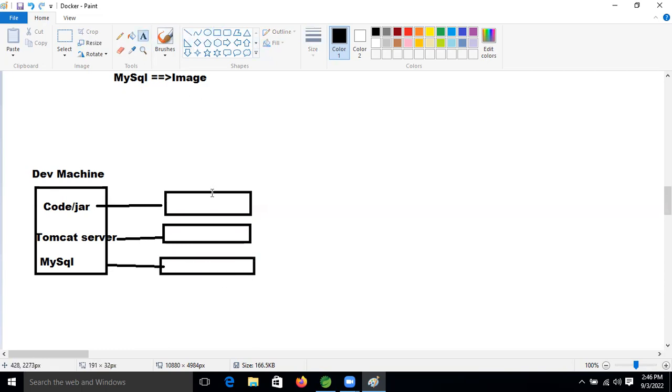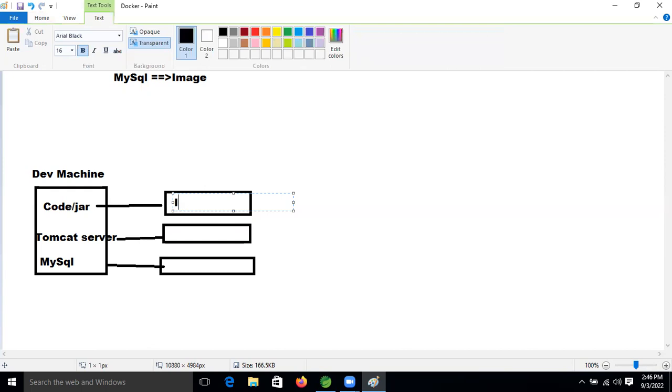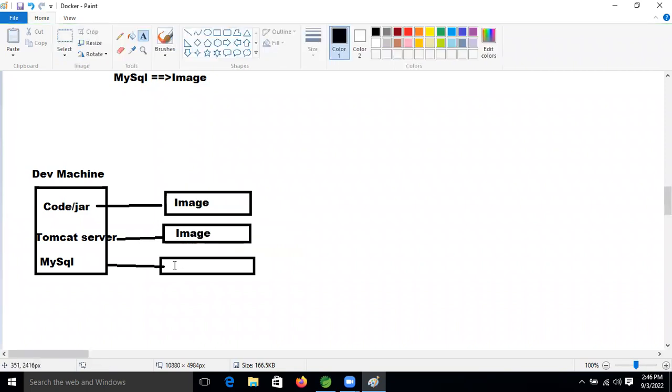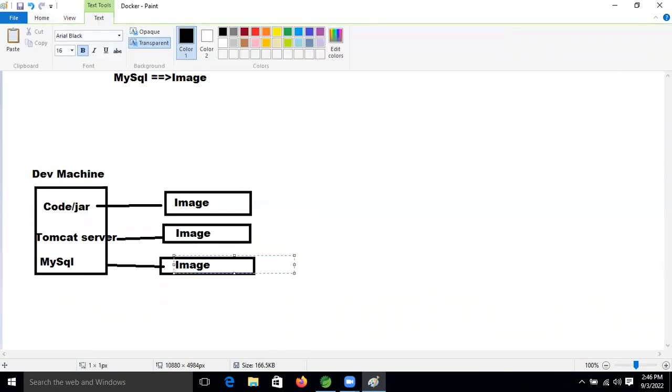So how many images are there? Multiple images are there, yes, sir.